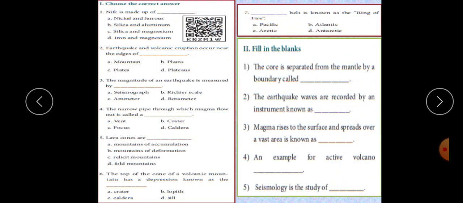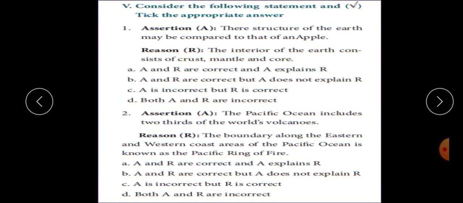Okay, I gave the questions also. Book back one-word question answers, you see.